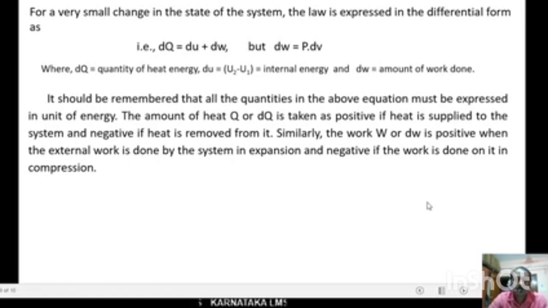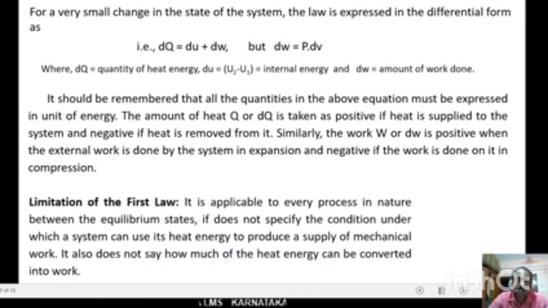Similarly, the work W or dW, the work done dW is positive when the external work is done by the system in expansion, and negative when the work is done on it in compression. Here during expansion, the work done is taken as positive. In the compression, the work is taken as negative.